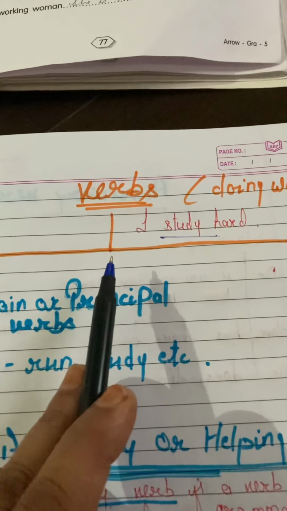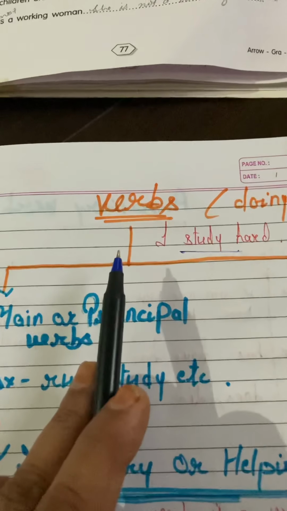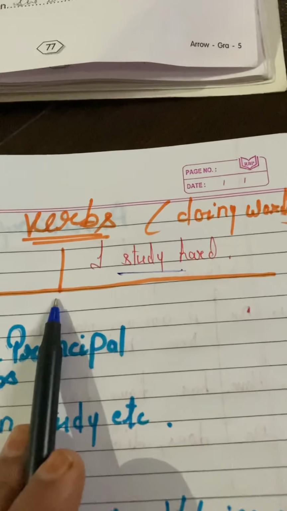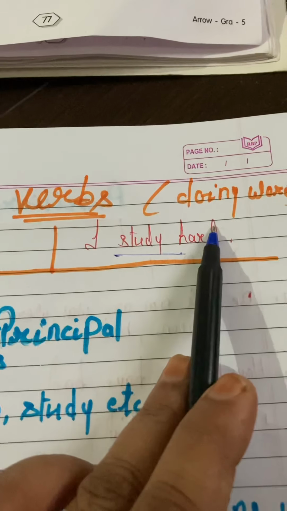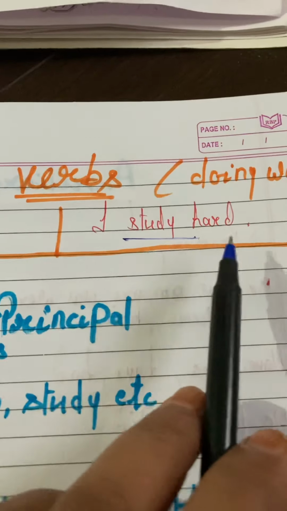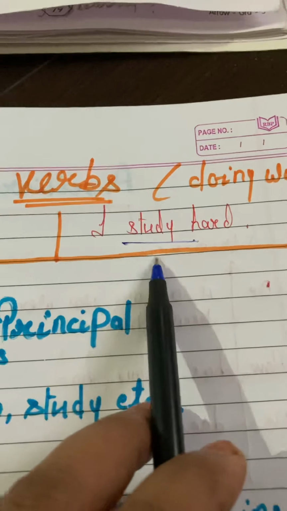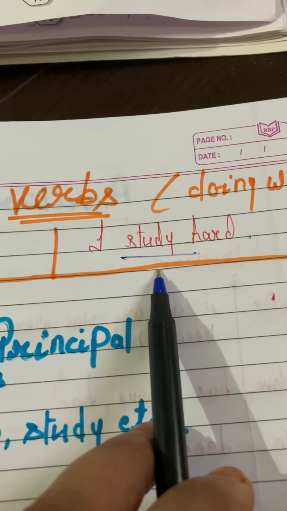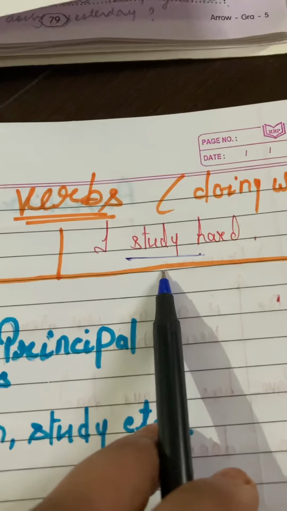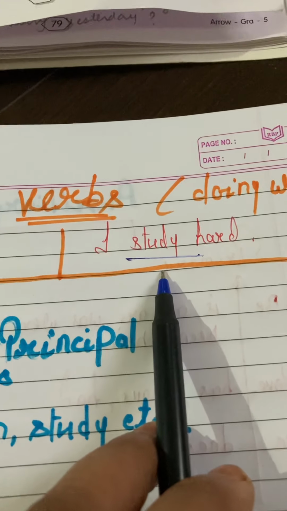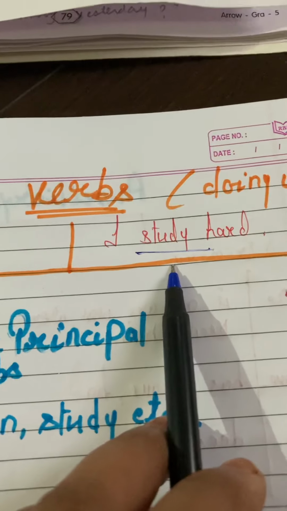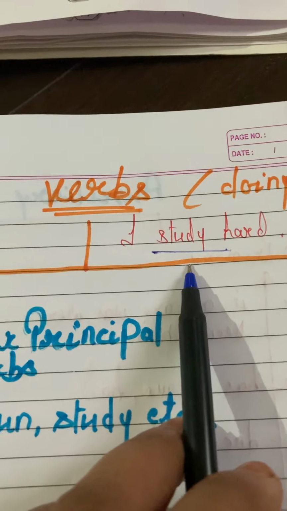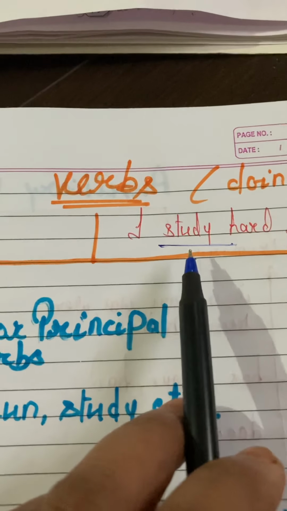As you studied earlier, a verb is a word which is used to denote action, or we can say that verbs are doing words. For example, I study hard. Here the word study is a verb because it is used to describe an action. So a verb is a word which is used to describe an action, state or occurrence, and forms the main part of the predicate of a sentence.